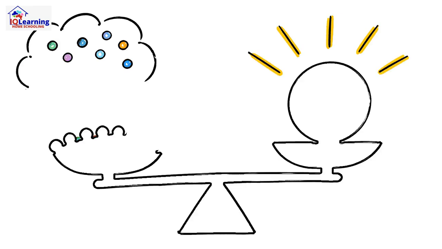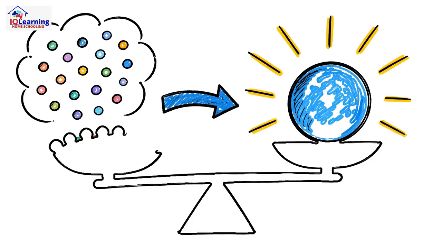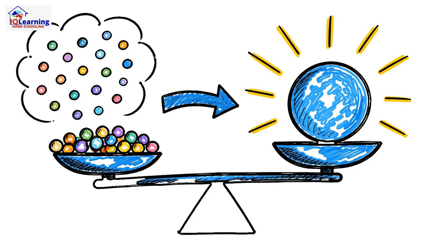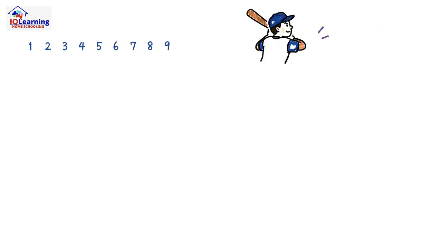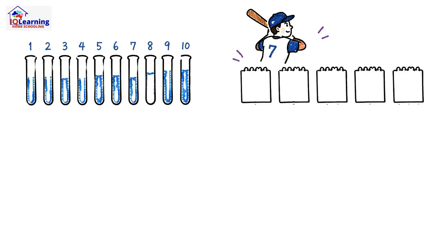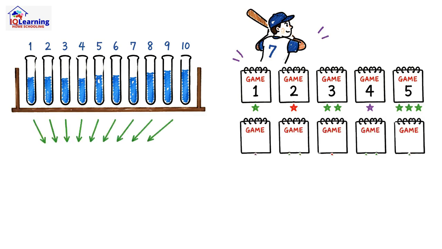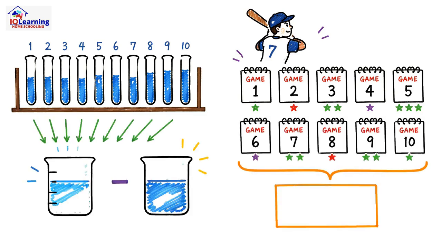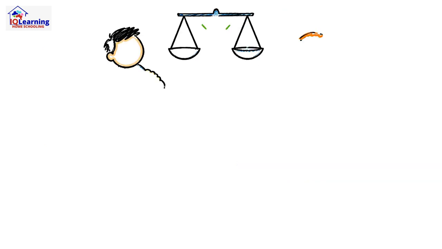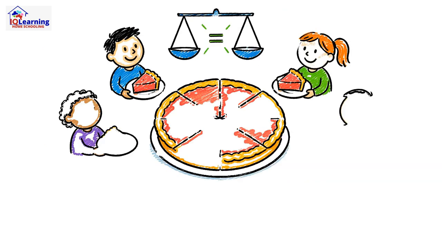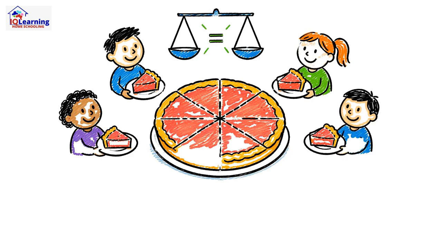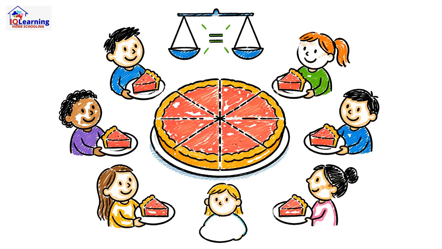So if it can be tricked, why use it? Because when data is consistent, it's incredibly powerful. Scientists use it to smooth out small measurement errors by doing an experiment 10 times and finding the average result. In sports, it measures a player's performance over a whole season, not just one lucky day. The mean gives us the big picture. Just remember what it represents, the perfect fair share, as long as there aren't any billionaires in the room.